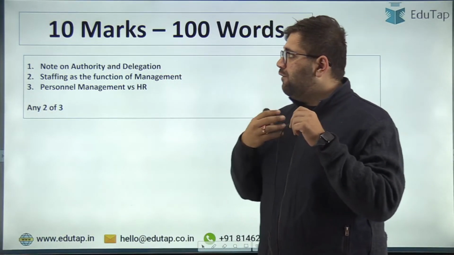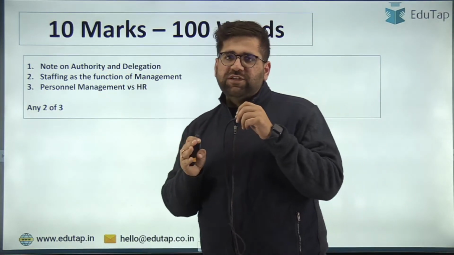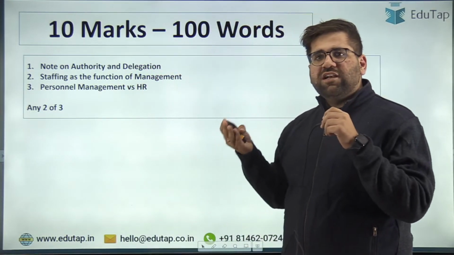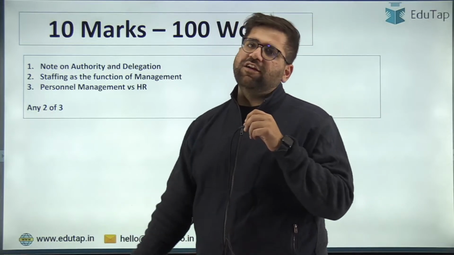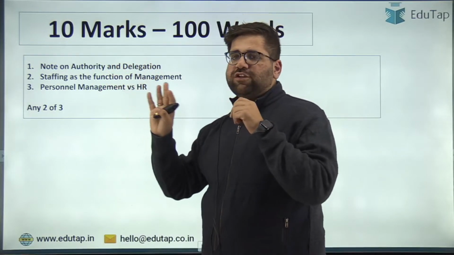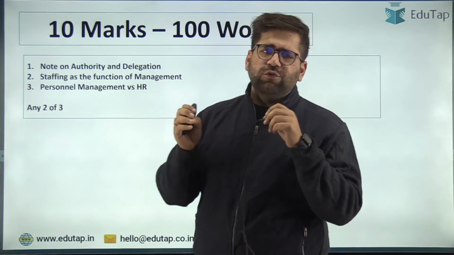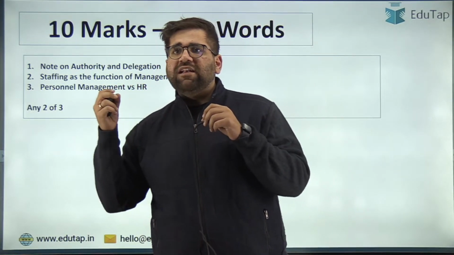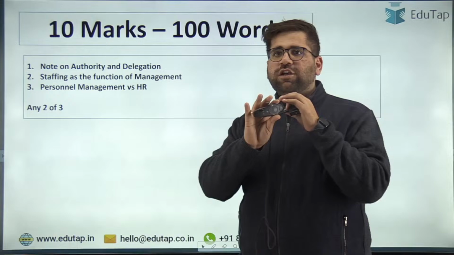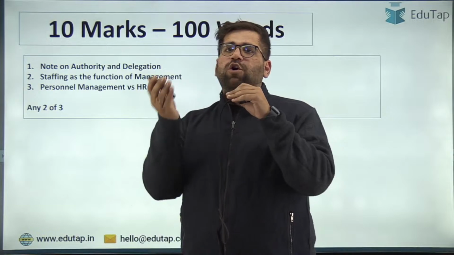Out of these three you only have to attempt two. If I was in your place, I would have attempted authority and delegation and staffing, because every management student knows these two questions are very doable. We always study planning, organizing, staffing, directing, and controlling. Personal management and HR is a question those who are experts in HR can do, but I think it was also doable. I'm not saying these questions are easy, I'm saying they are kind of moderate.